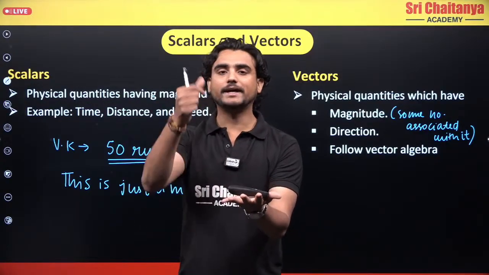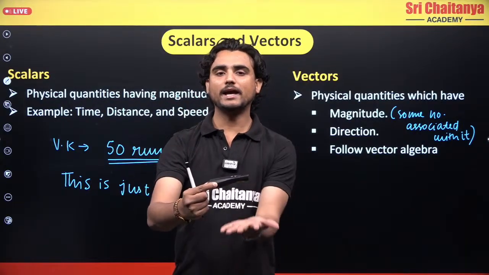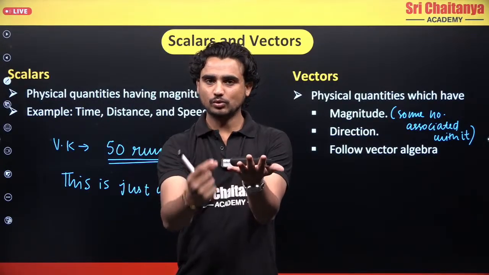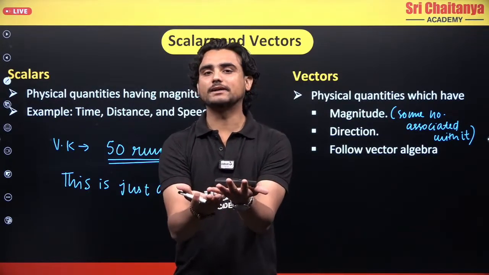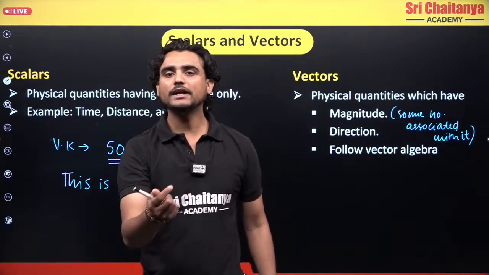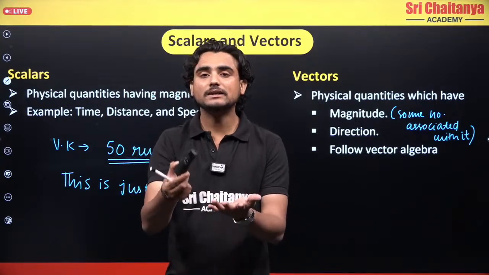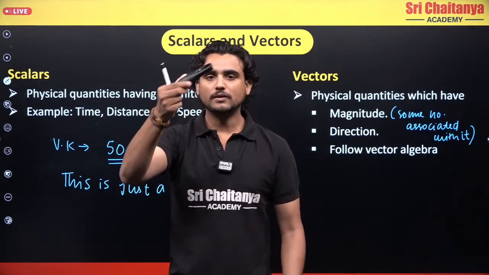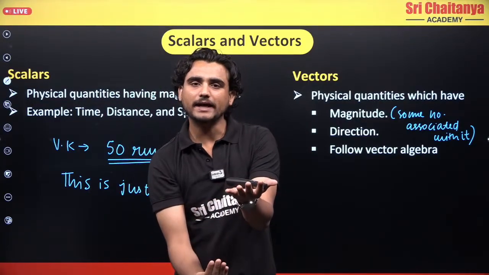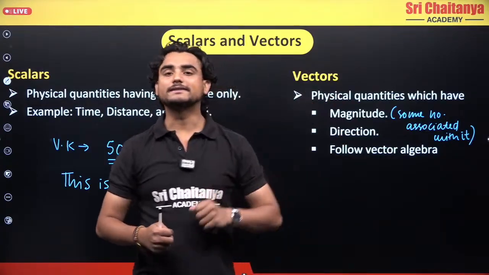So what is the answer? The answer is the upper direction, because see what is happening: that remote is trying to fall down, but due to my hand, this remote is not able to fall down. So this remote wants to go down, but my hand is supporting it and applying a force in the upper direction. Yes or no? So here we have direction, and how much force is being applied? That is basically the number. It is equal to the weight of this. So the weight which is acting downwards is basically the force that is being applied by my hand upwards. So this is basically what a vector quantity is.